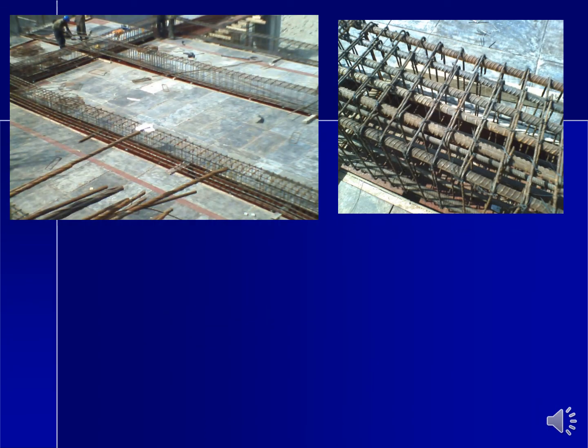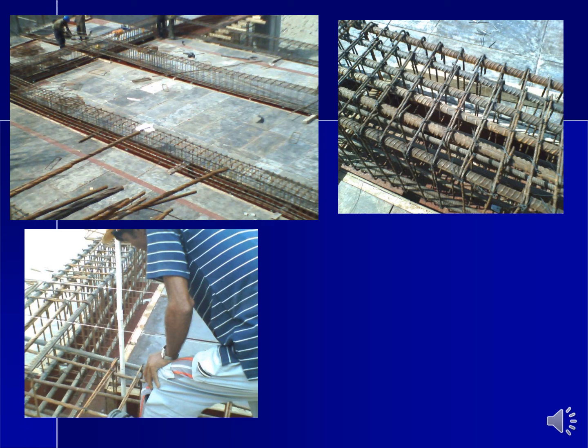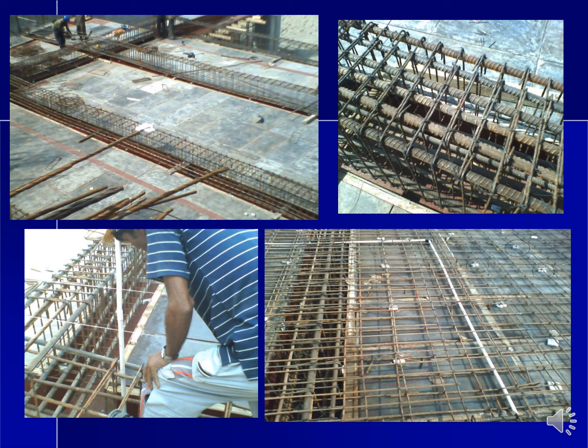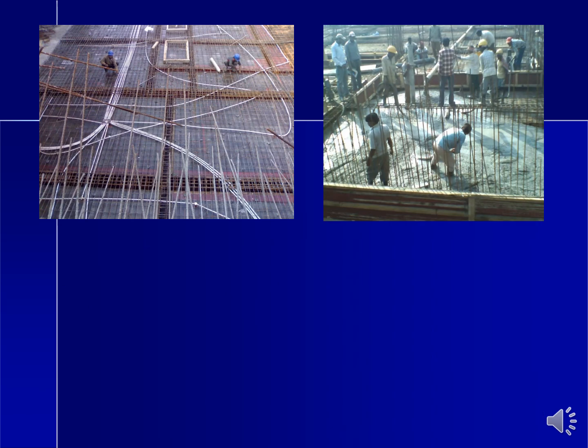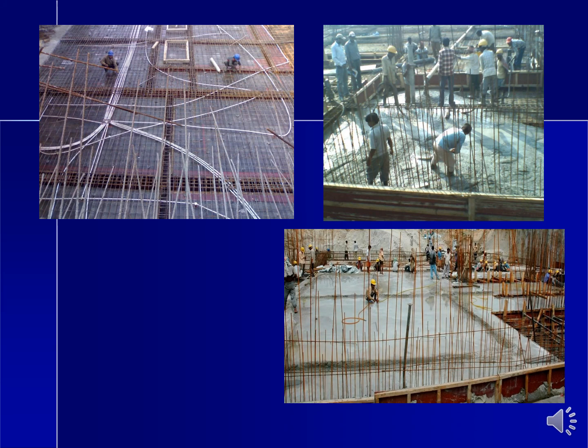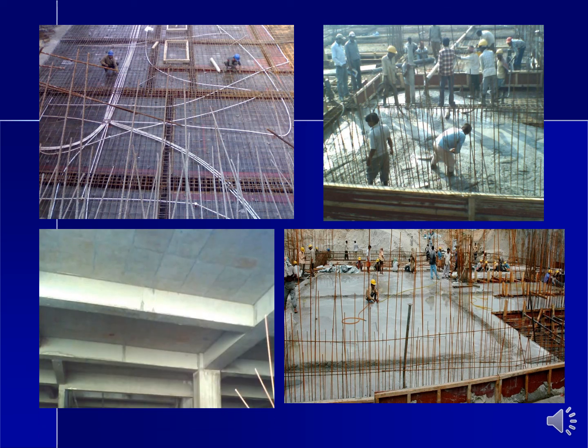These are the various images of how we did the beams and slabs at the site. These are the conduits laid down on the slabs. This is the methodology of the concreting at the site. This is after the completion, the finishing work is in progress. This is after the removal of the shuttering, how the bottoms have looked.